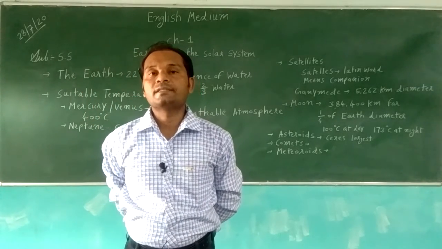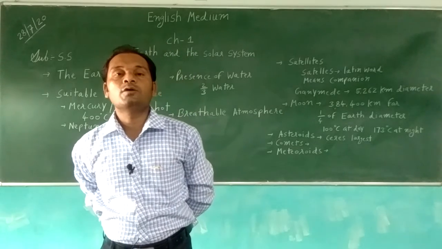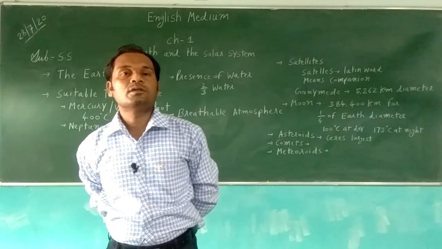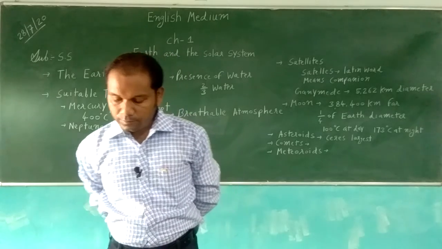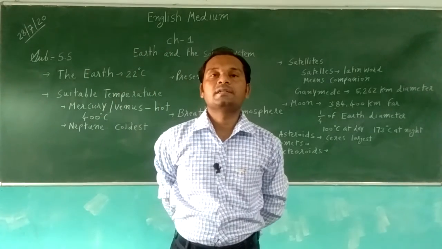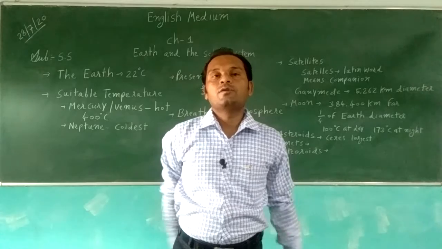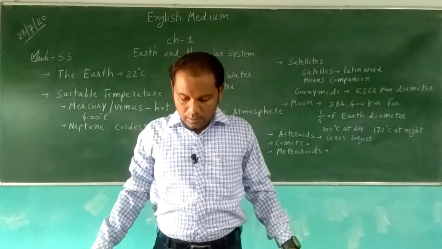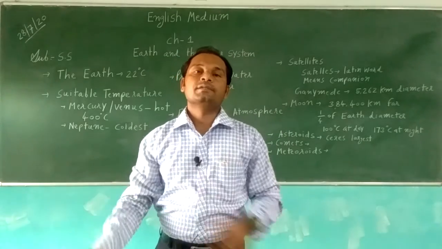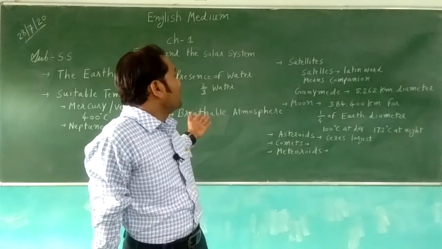Sometimes meteorites fall on the Earth and create a hollow or a crater. So meteoroids are the left-over parts of asteroids and comets. We'll learn about all this.